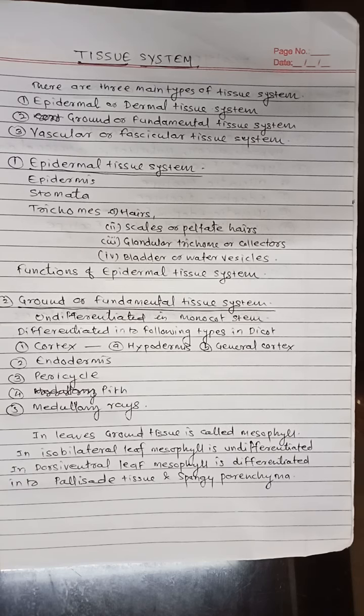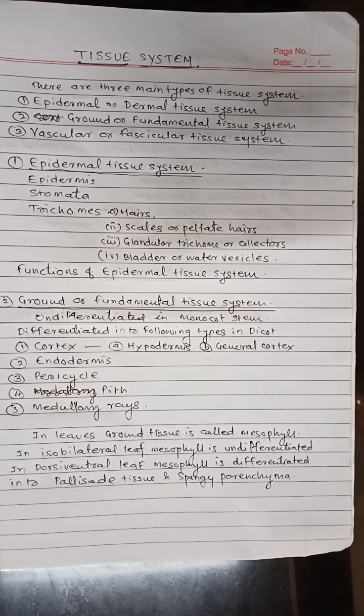Hairs are unicellular or multicellular. Root hairs are simple and unicellular epidermal outgrowths. The stinging and glandular hairs are complex and multicellular. The cells of the hair may be dead or living.